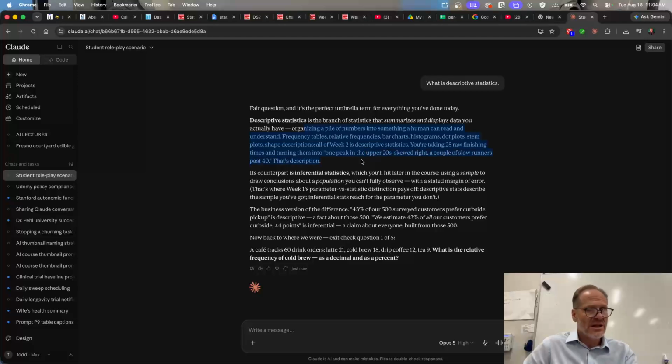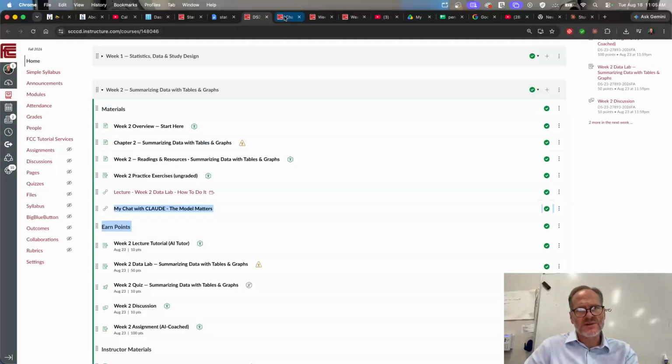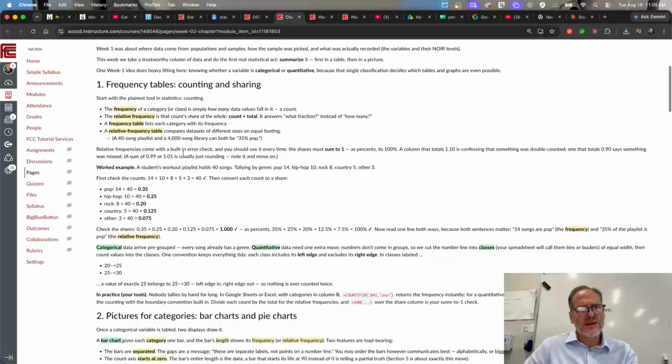That's description. Inferential statistics, which you'll hit later in the course, is using a sample to draw conclusions about a population you can't fully observe, with a stated margin of error. So that's inferential statistics. But right now we're looking at descriptive statistics. There are those two ways of talking about statistics, descriptive and inferential, so that's good to know. This week we focus on descriptive statistics. The first thing we look at are frequency tables. And frequency tables is how frequently does something occur.